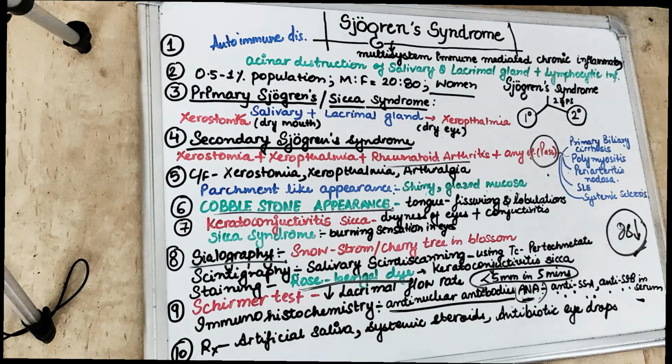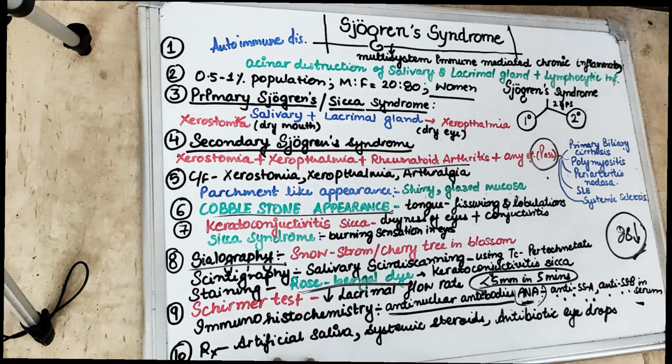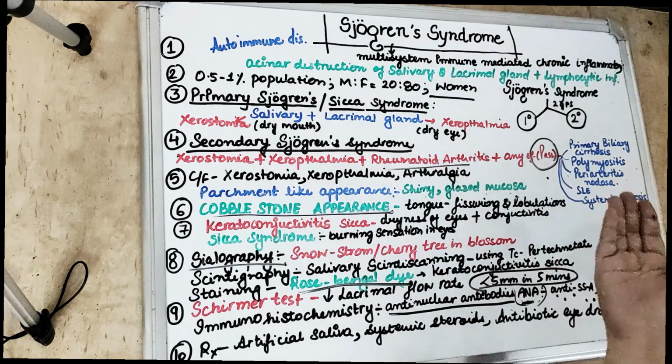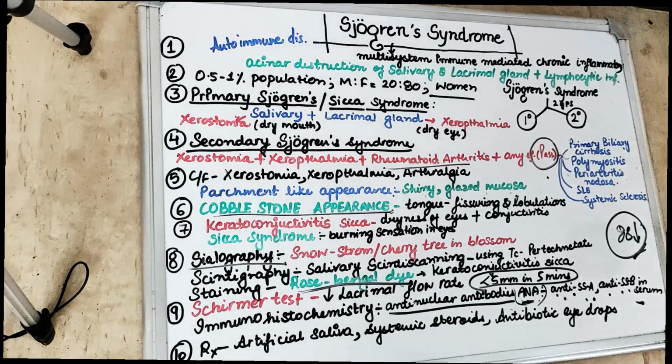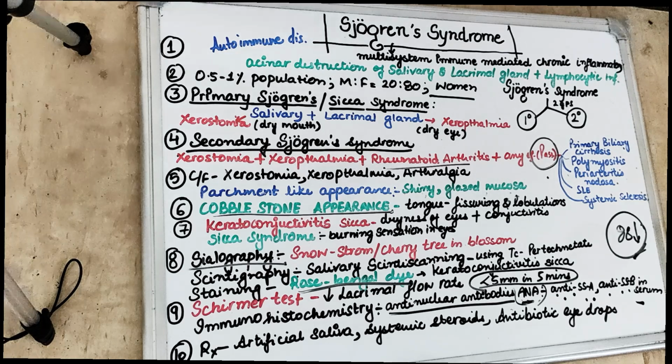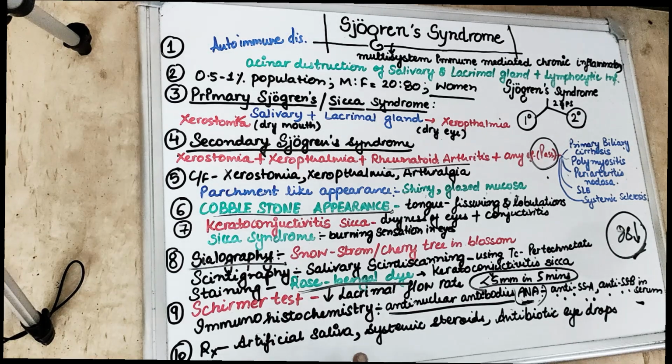Right, so how are we going to treat it? For xerostomia, we can give the artificial saliva. We can also give the systemic steroids, because the patient may also have rheumatoid arthritis if it is secondary. Also, we can give the antibiotic eye drops for the xerophthalmia. Then if the patient is having candida infection, then we can give the antifungal. Also, we have to maintain the oral hygiene. We have to ask the patient to reduce the sweet intake. We can give the fluoride therapy.